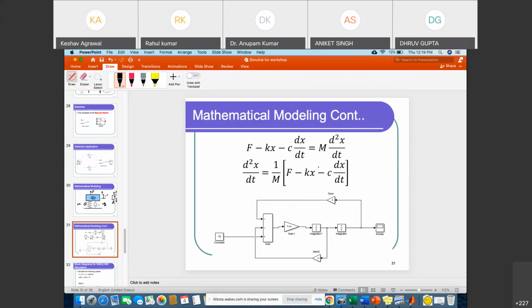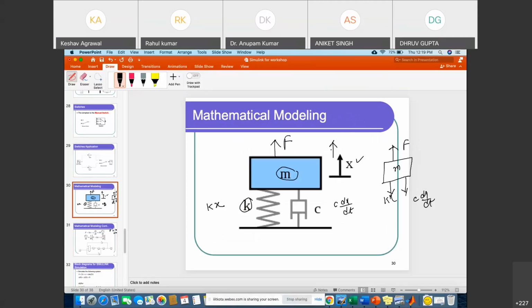The effective force will be equal to m into a, that is m d2x by dt square. So this is the mathematical expression: F minus kx minus c dx by dt equals m d2x by dt square. Okay, so suppose we applied force F, and